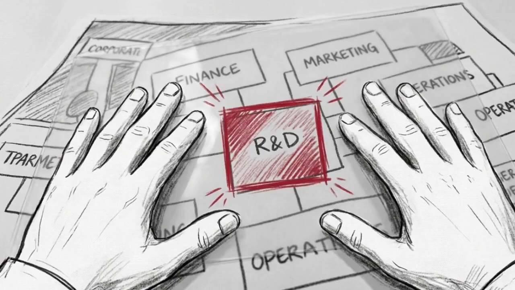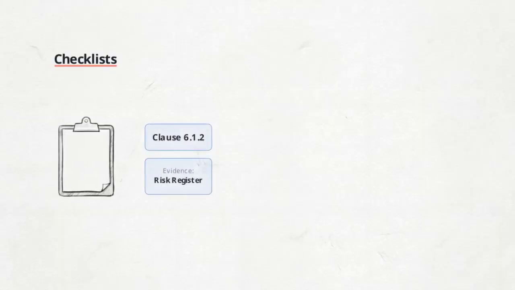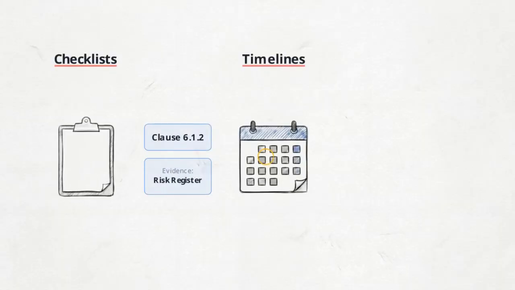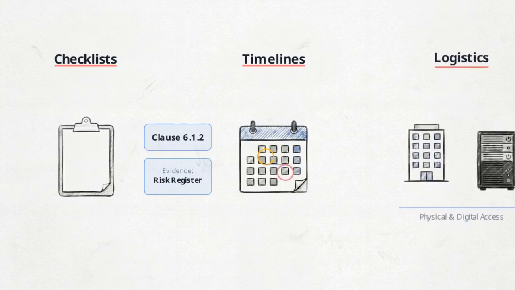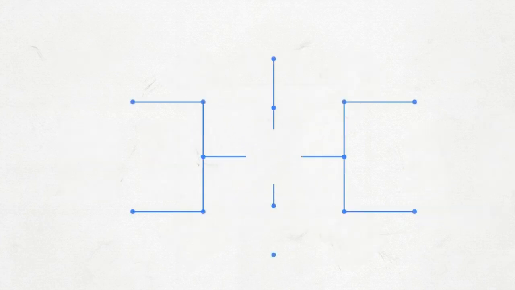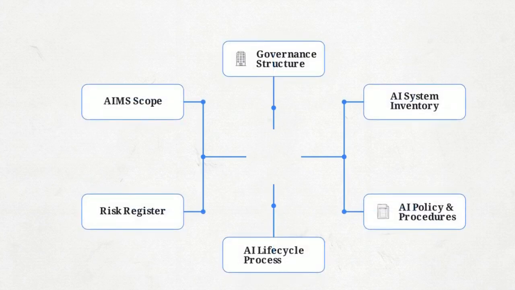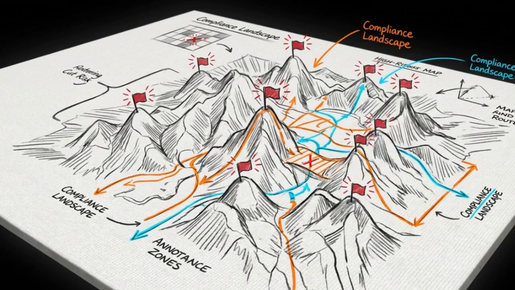The auditor begins by analyzing the organization's specific context and defining the audit scope. From there, they build highly specific checklists, map out timelines, and finally lock down the logistical constraints. By meticulously executing this systematic progression, an auditor forces an opaque technical environment to reveal its internal structures. This planning phase serves as an active exercise in risk mitigation, mapping the compliance landscape before the auditor even arrives on site.